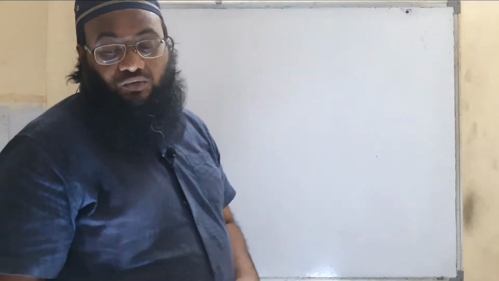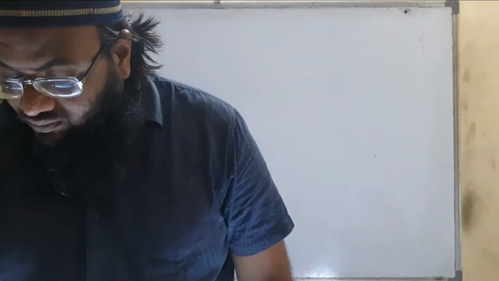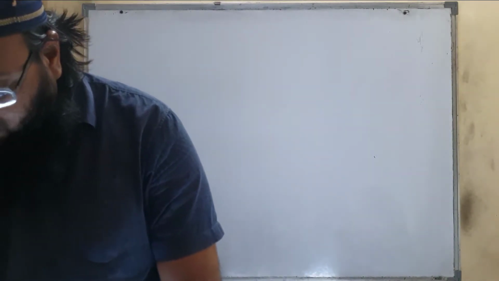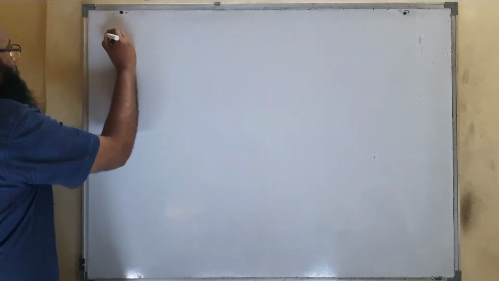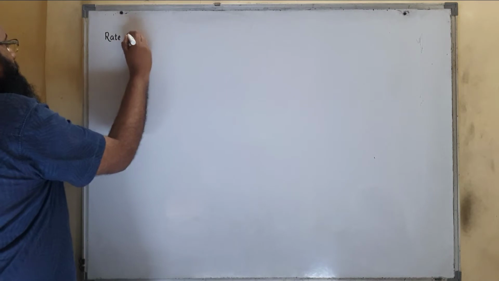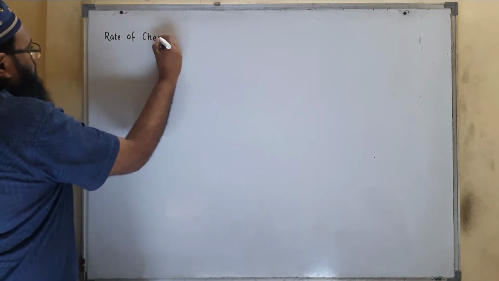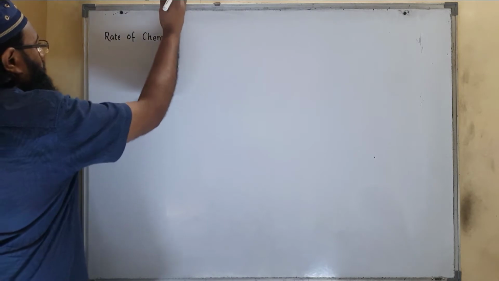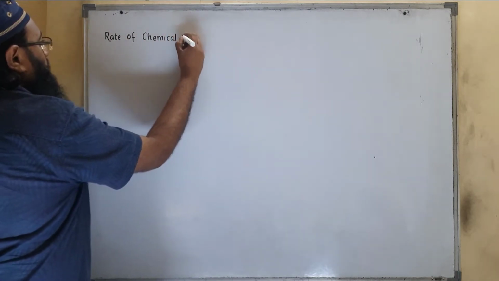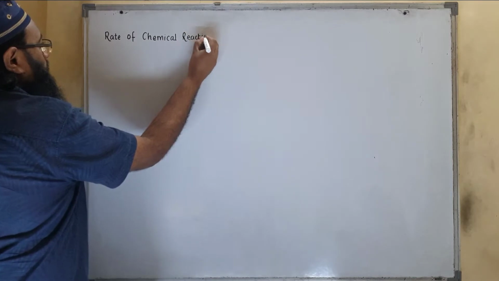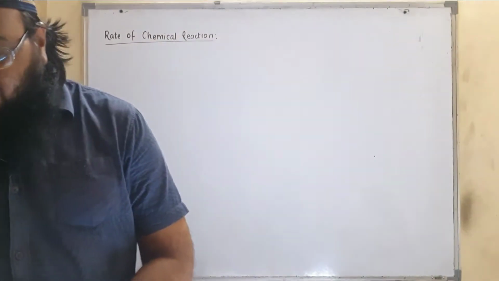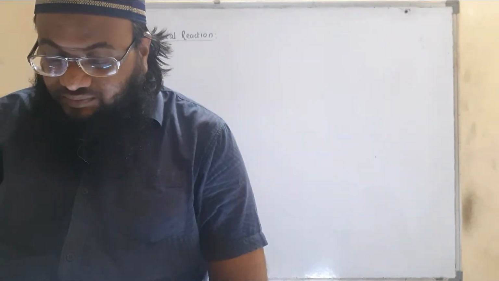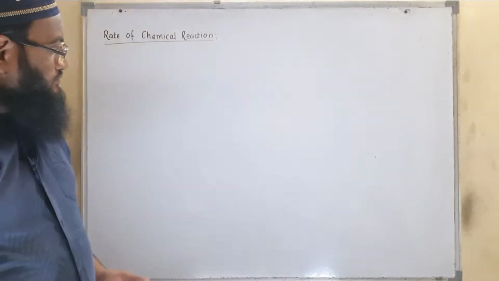Hello students, so today we are going to discuss factors affecting rate of chemical reaction. Now what is the rate of chemical reaction? For example, cooking gas starts burning on ignition, iron article undergoes rusting.